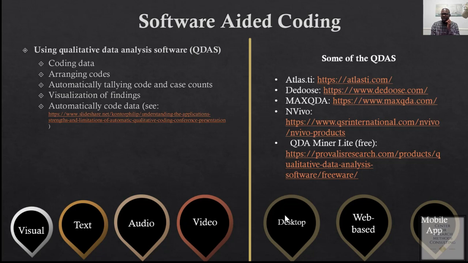There are a lot of software, and these are just a few of them. We have Atlas TI, Dedoose, MAXQDA, NVivo, and QDA Miner Lite. QDA Miner Lite is free, so you can get access to that if you want free software to analyze your data.